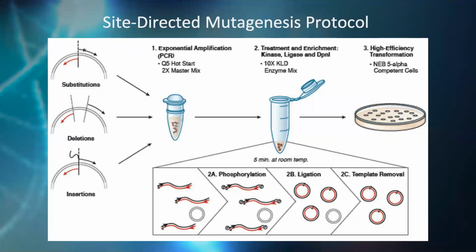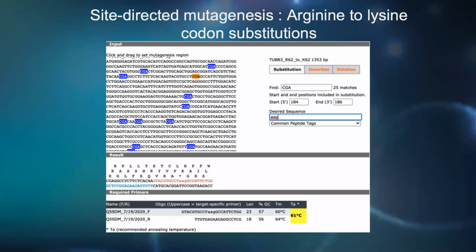Once a successful clone is obtained, site-directed mutagenesis of the TUB3 gene will be performed using the Q5 site-directed mutagenesis kit following manufacturer's instructions. Through separate codon substitutions, 3 arginine target residues in the tubulin protein will be changed to lysine in all mutant beta tubulin proteins, thus yielding recombinant human beta tubulin that cannot be citrullinated. A total of 3 tubulin codons, each specifying 1 arginine residue in human tubulin beta proteins, will be targeted separately for substitution by lysine codons to eliminate these specific citrullination targets.